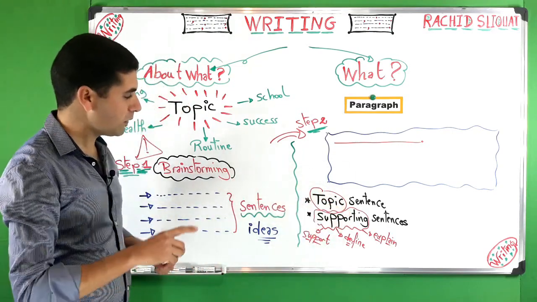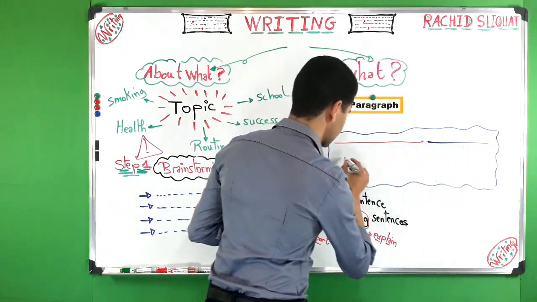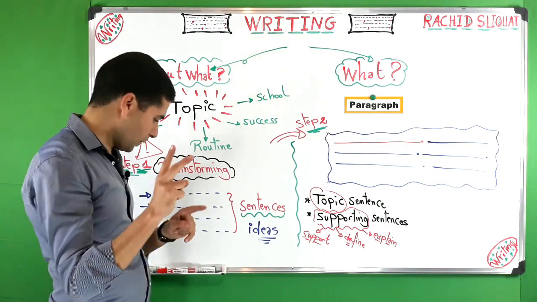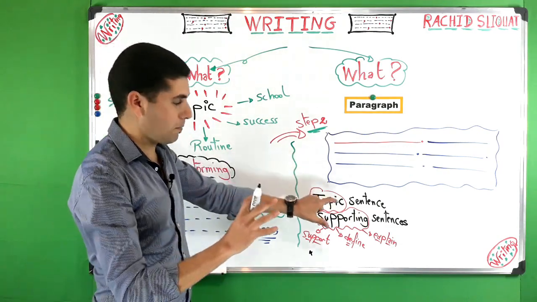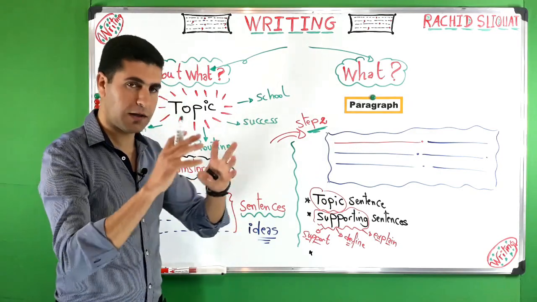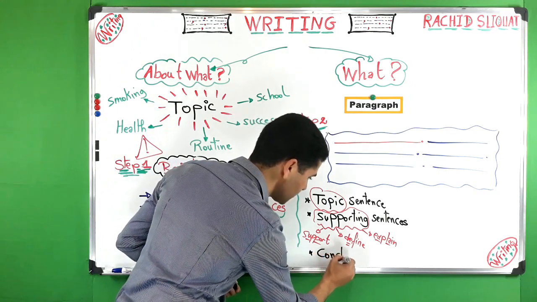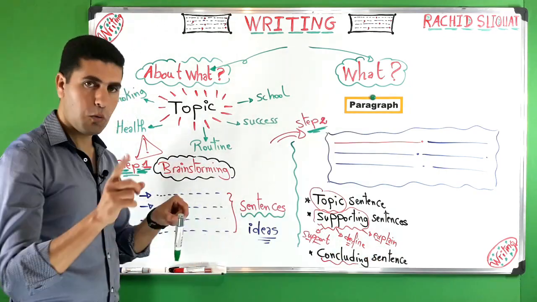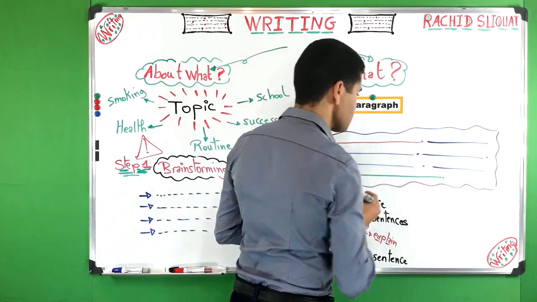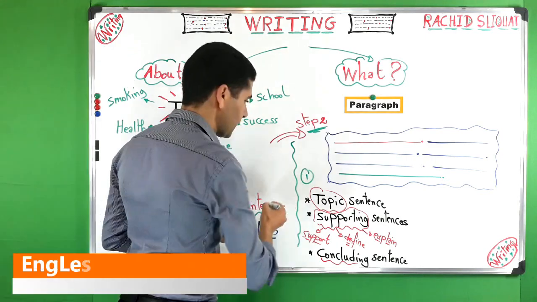Okay, all right, so this is number 2, sentences. Here we will have a lot of sentences, as many sentences as you can. So when you write the topic, then you support. The last one is to conclude, and that has to do with what we call the concluding sentence. So this is one sentence, the last sentence.